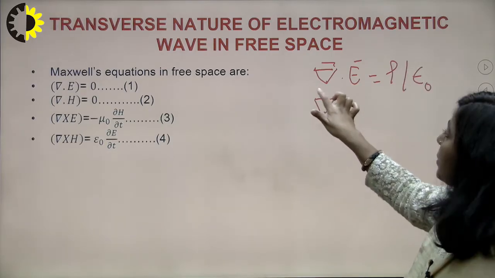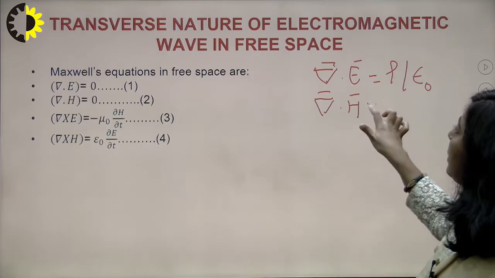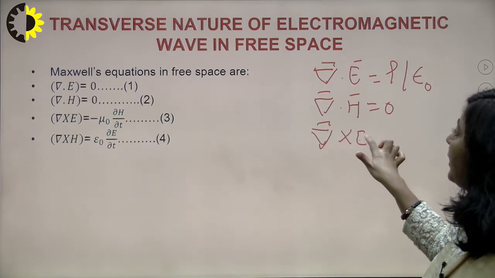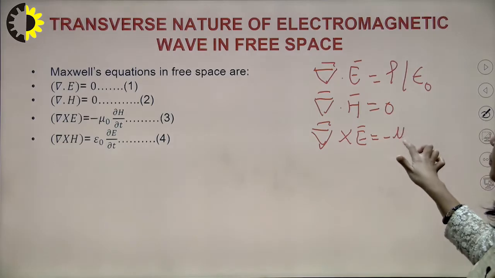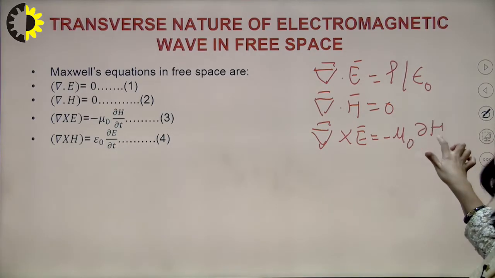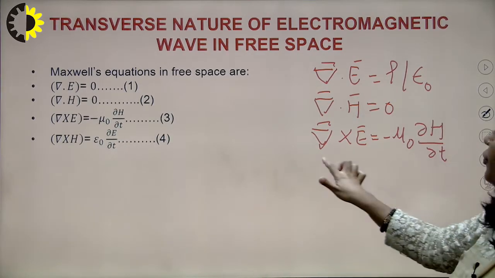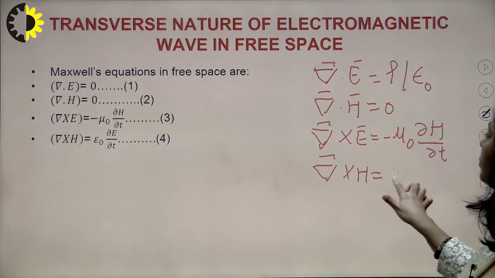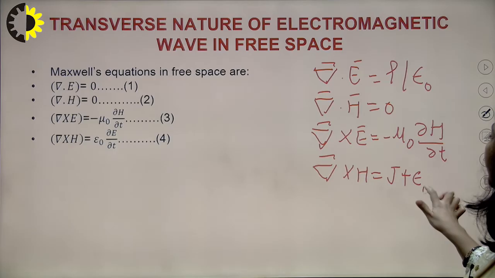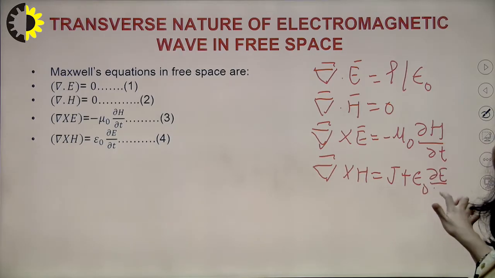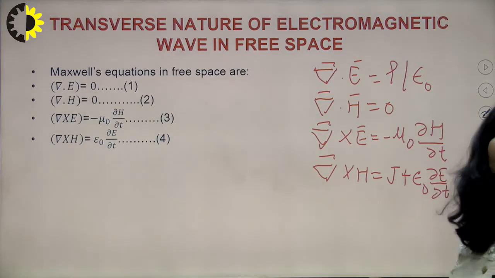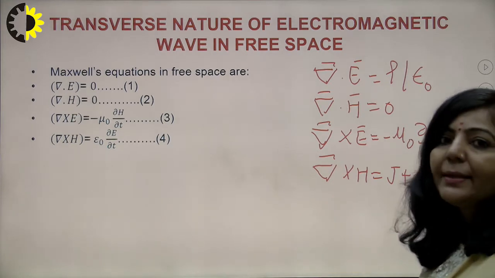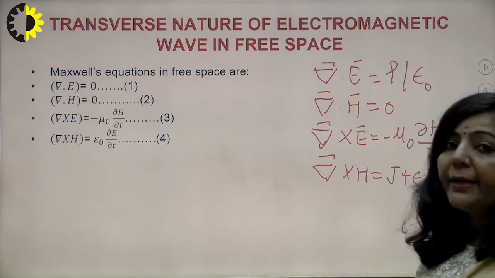Second Maxwell equation, del dot H is equal to 0. Third Maxwell equation, curl of E is equal to minus mu naught del H upon del t. And your fourth Maxwell equation is curl of H equals J plus epsilon naught del E by del t. These are your four Maxwell equations, and as we discussed in our last lecture, we derived electromagnetic wave equations in free space or in vacuum.